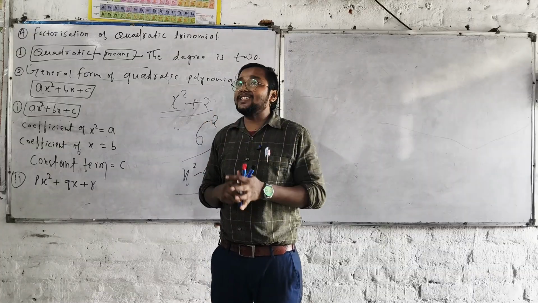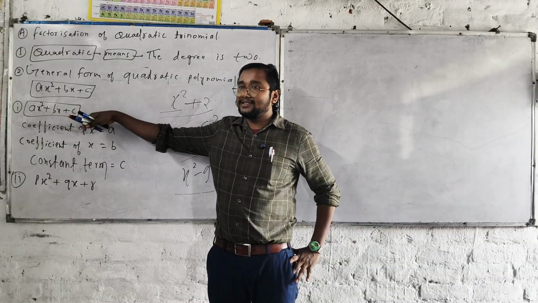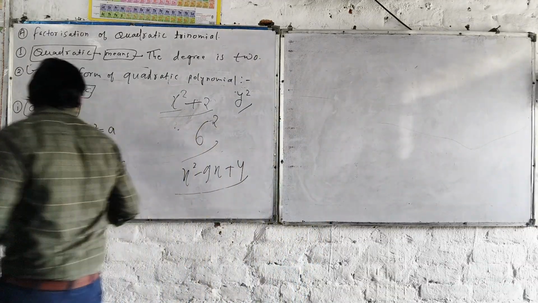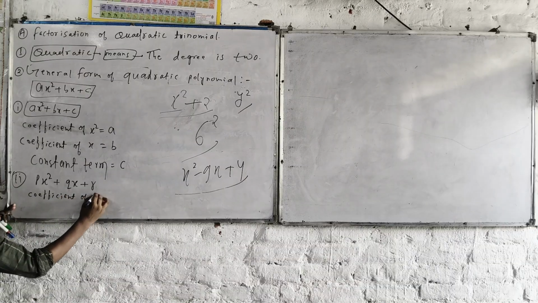But what is the general form of the quadratic trinomial? That is x squared plus bx plus c. Tell me, what is the coefficient of x squared? It is not 9, it is q. Tell me guys, the coefficient of x squared is equal to p.